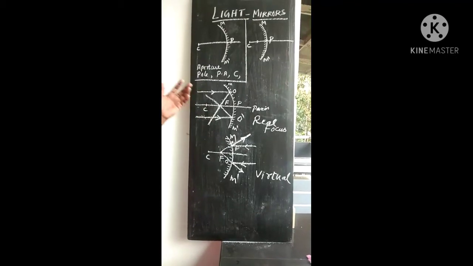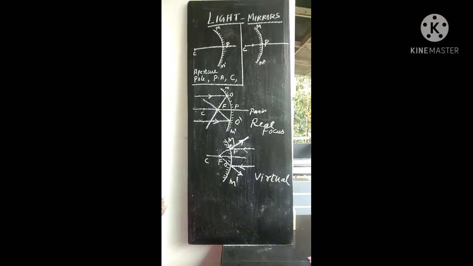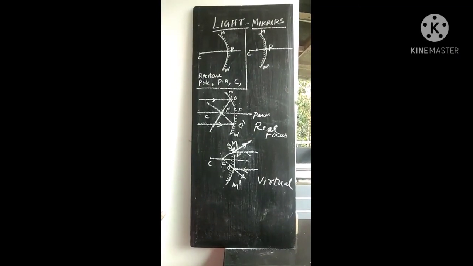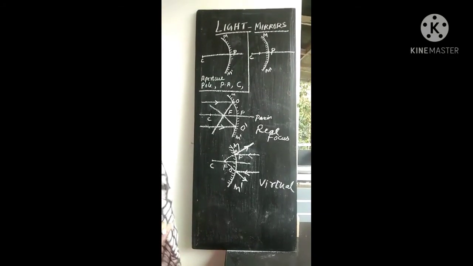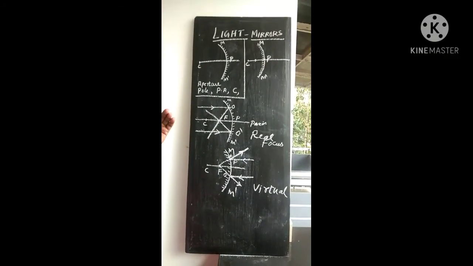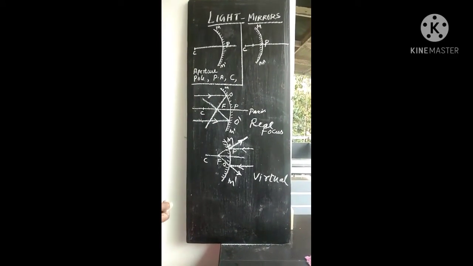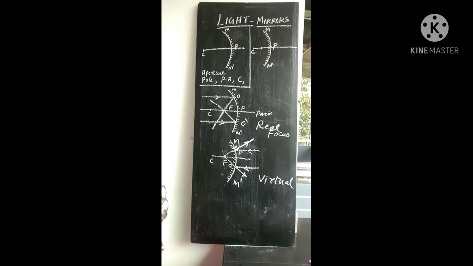Okay, so I think that you are all thorough with these different terms of concave and convex mirrors. After today's class you must write the definitions. So these are the questions. I hope that you have completed all the terms except this last term, principal focus. So write these 2 points. Explain these 2 points with the help of ray diagrams.